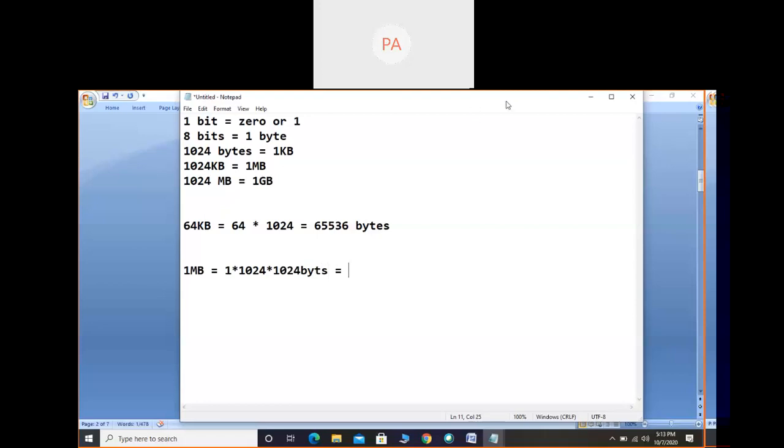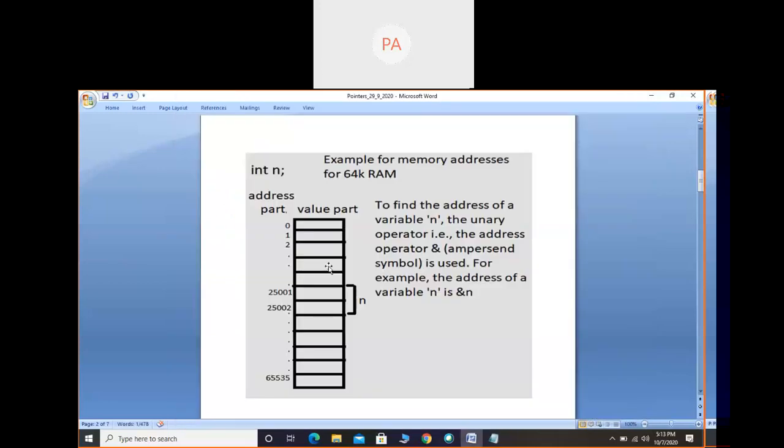So much amount of bytes we will get. That is, 1 MB is equal to 1 into 1024 into 1024 bytes. Similarly, 64 kilobytes is 64 into 1024 bytes, that means 65536 bytes. Now we will consider this much amount of memory to deal with pointers.